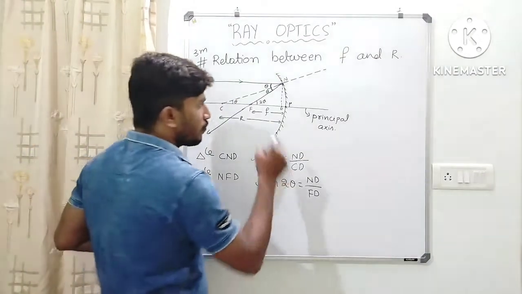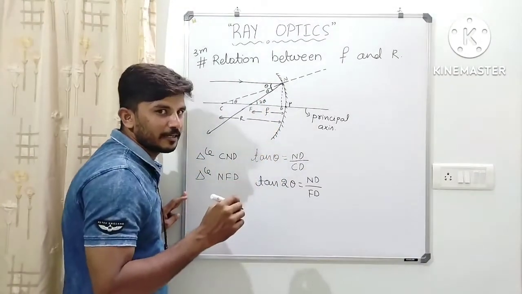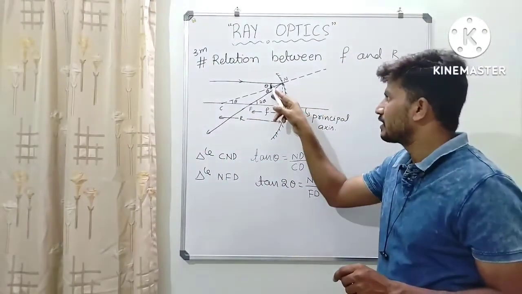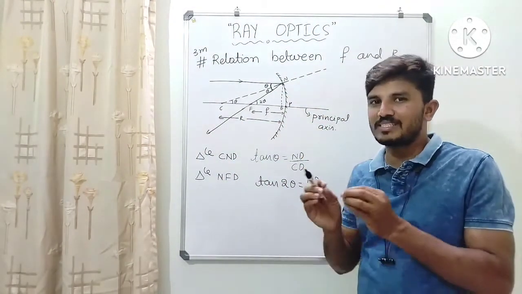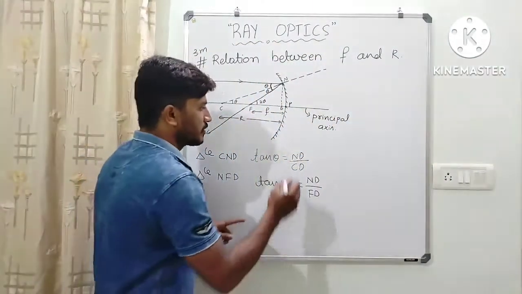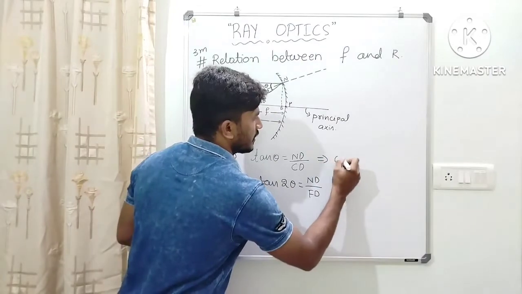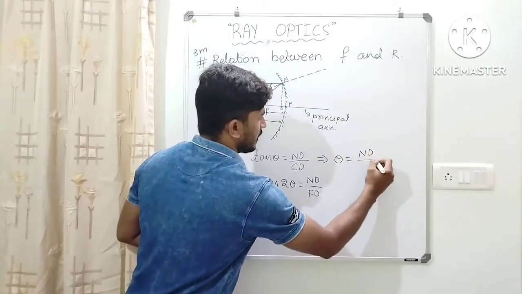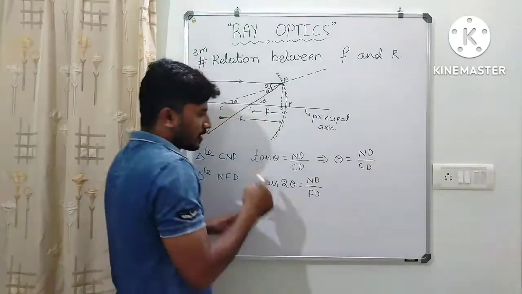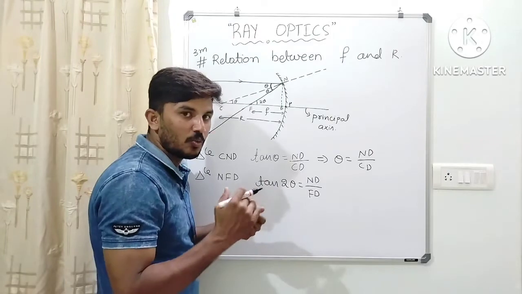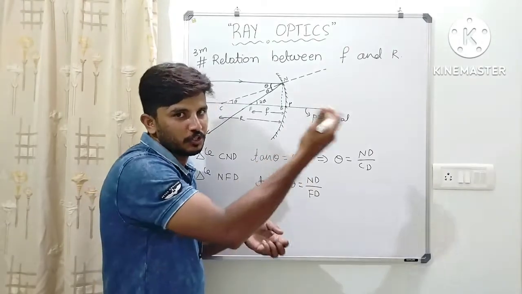Now for a paraxial light ray, this angle theta and 2 theta will be very small. So we consider the small angle approximation, which means here theta becomes ND by CD, because tan theta will be theta. What is tan 0? 0. What is tan 0.1? 0.1 only.